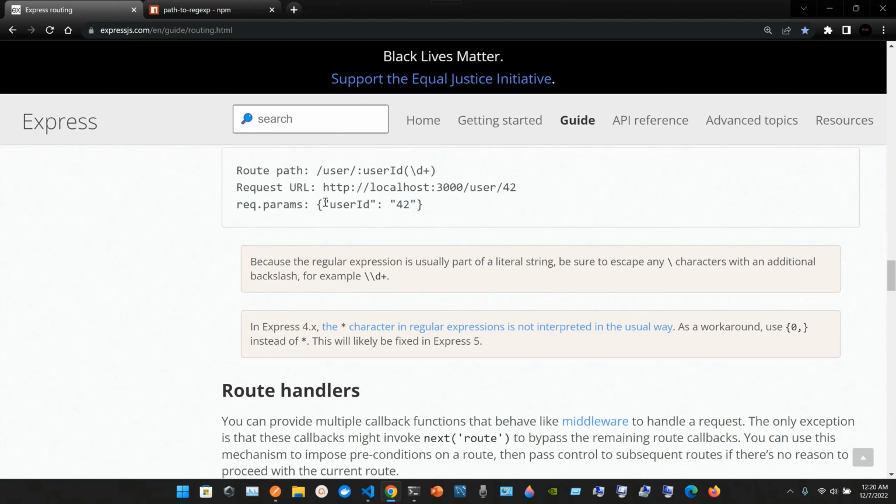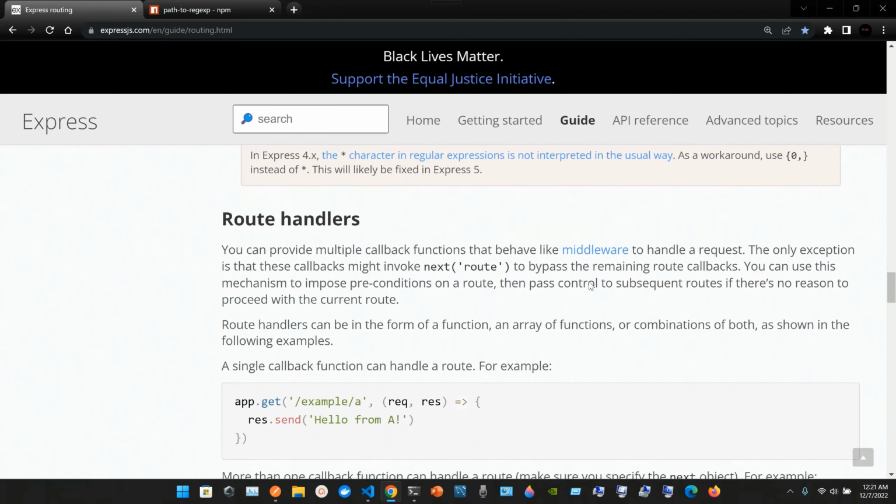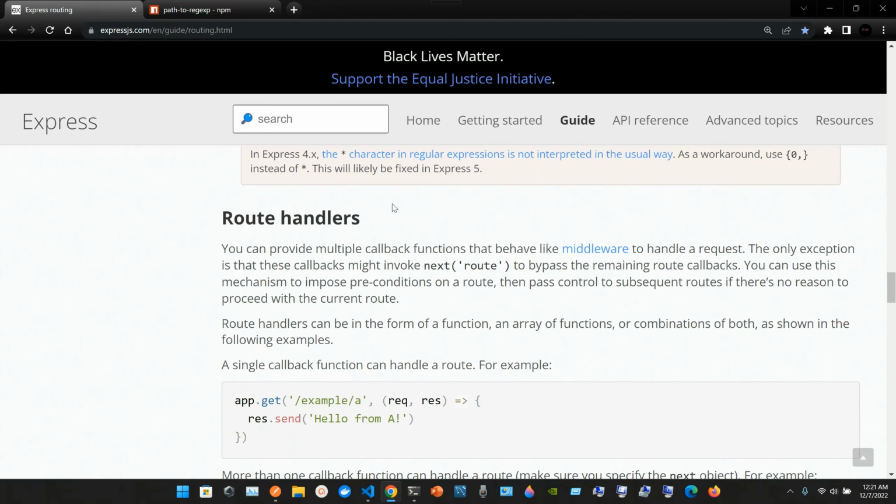Request.params, in curly braces we have, inside quotation marks, userId, colon, inside quotation marks, 42. Because the regular expression is usually part of a literal string, be sure to escape any backslash characters with an additional backslash, for example \\d+.